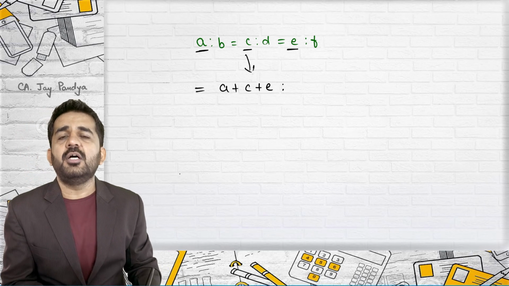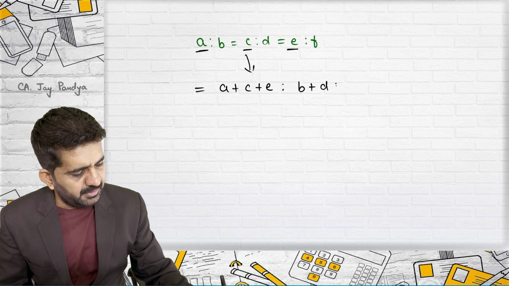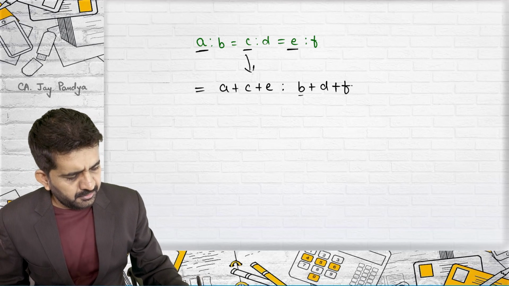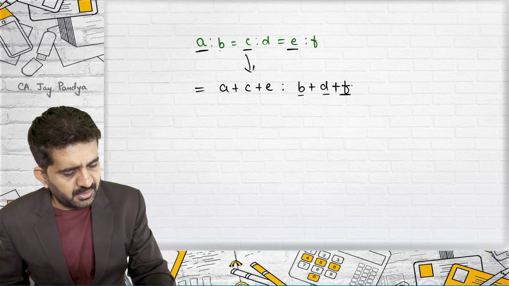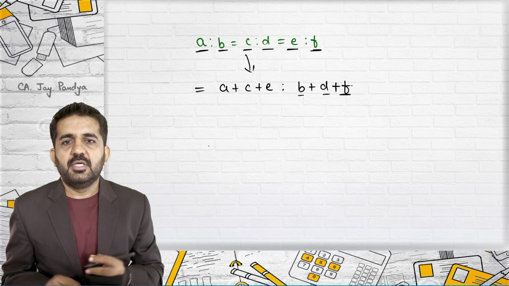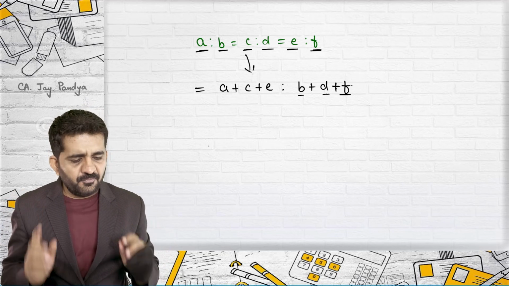The first term of all the ratios, A plus C plus E, and the second terms, B plus D plus F. This is the rule of addendo.